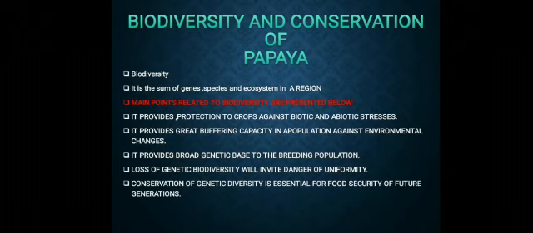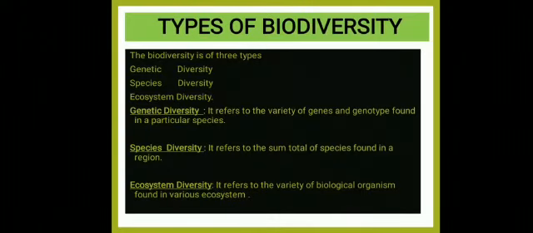Biodiversity and conservation of papaya. Biodiversity. It is a sum of genes, species, and ecosystem in a region. Types of biodiversity. The biodiversity is of three types: genetic diversity, species diversity, and ecosystem diversity.